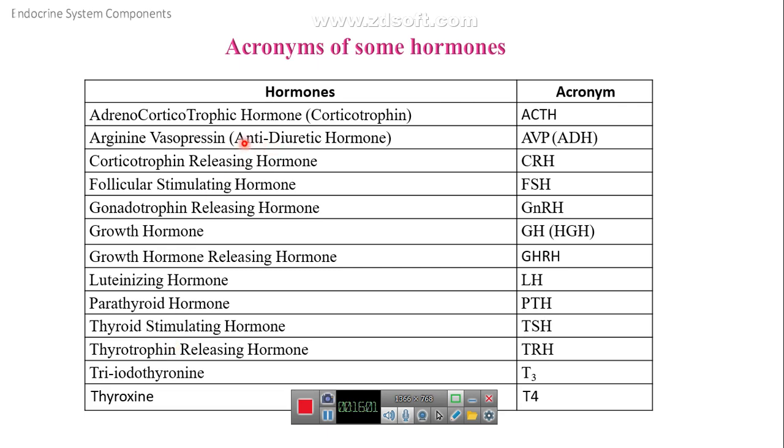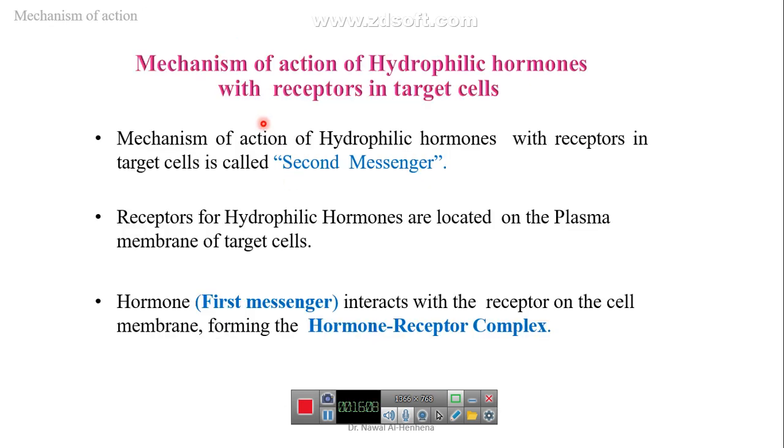These are some hormones, and this is the abbreviation of the main hormones. Now, the mechanism of action of the hormones regarding the second messenger.